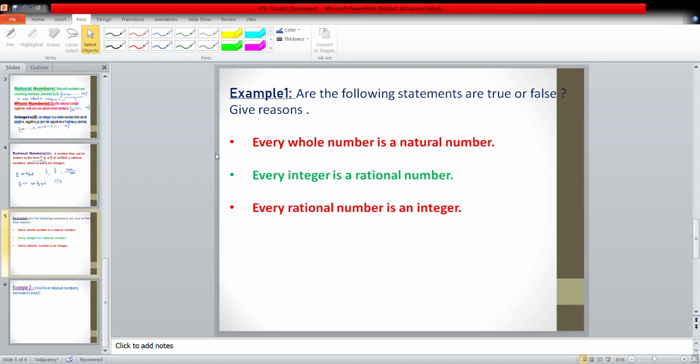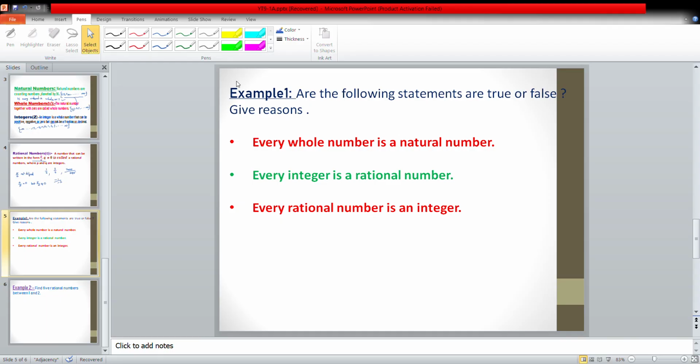Next, examples. Are the following statements true or false? Give reasons. We were discussing natural numbers, whole numbers, integers and rationals. According to that, here come some questions. You have to answer the following. Every whole number is a natural number.